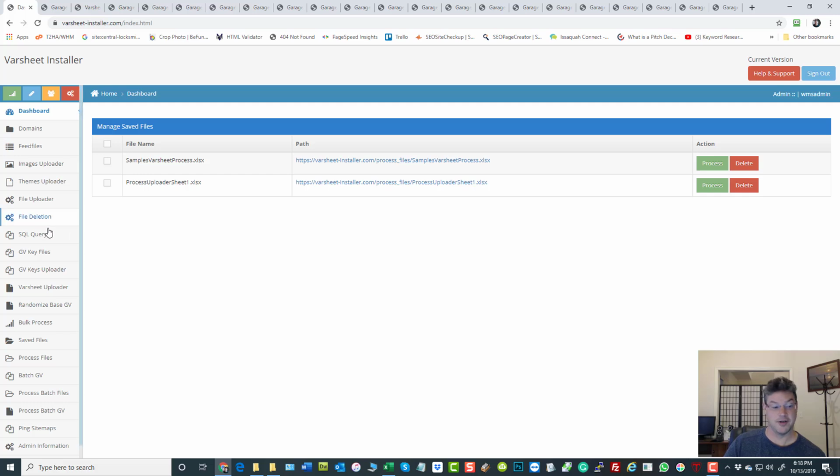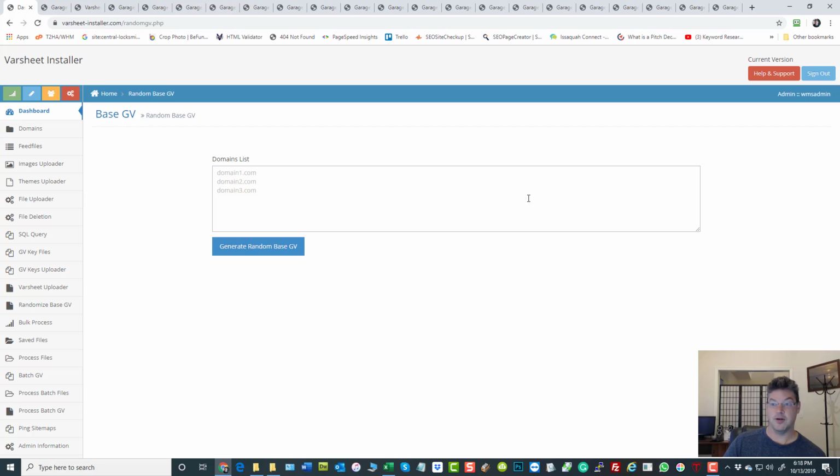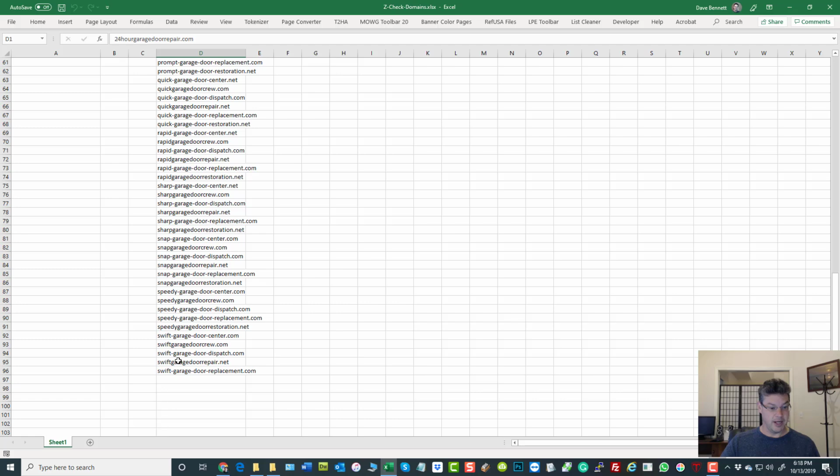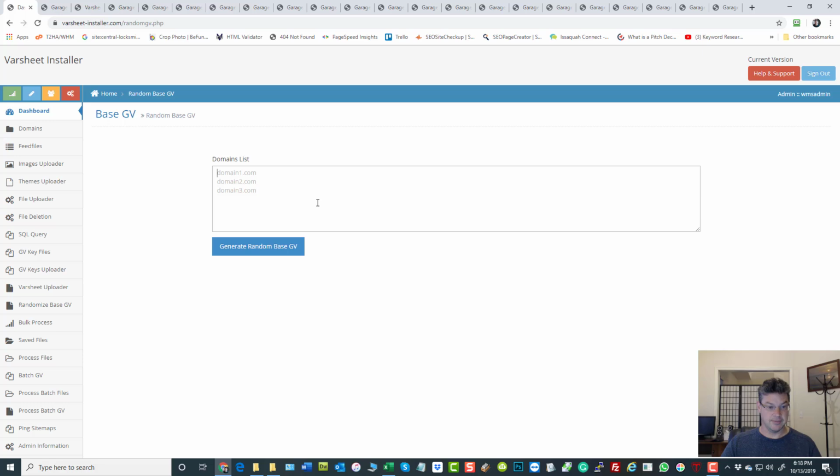In the Varsheet installer, sure enough, we have an option for that. Randomize the base GV. We don't even need to add anything except for a list of the domain names, which I happen to have right here. So if I just took my list of domain names, all 96 of them, and I just stick it in there. It doesn't matter if I randomized before. I can randomize over and over and over again if I really want. I can do that, okay? And it's 6:18 p.m. I could have run the network thing, but this is going to be done pretty quick, okay?